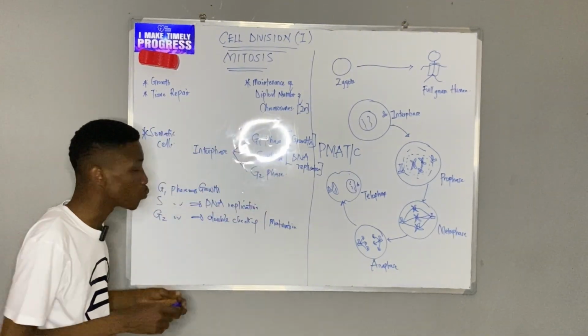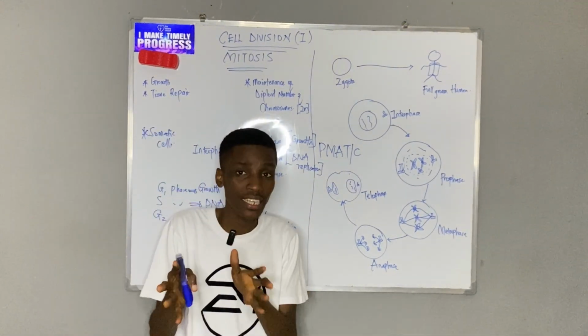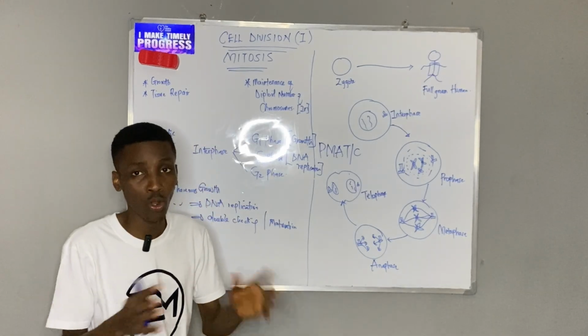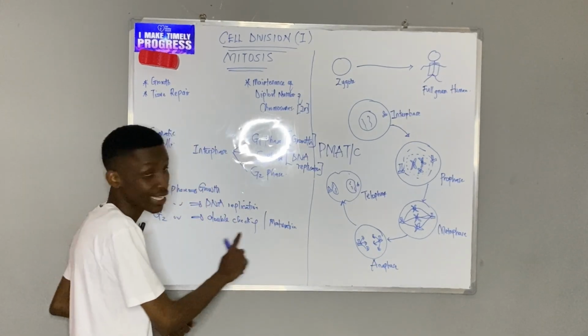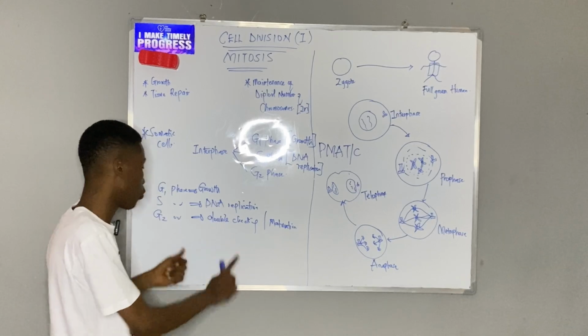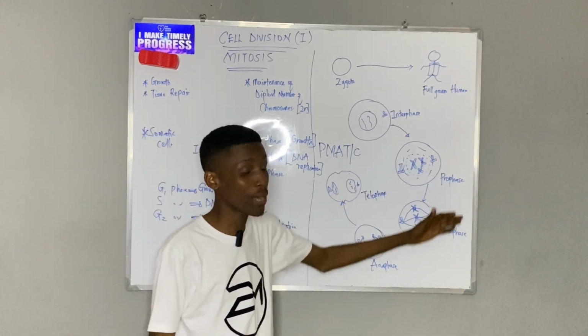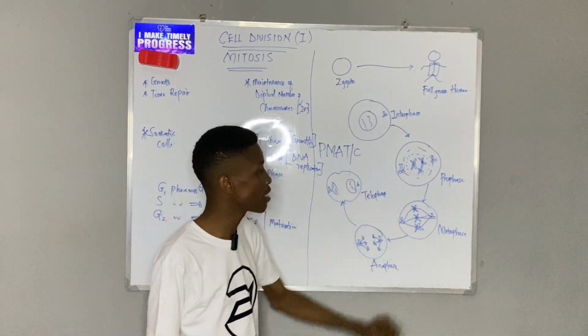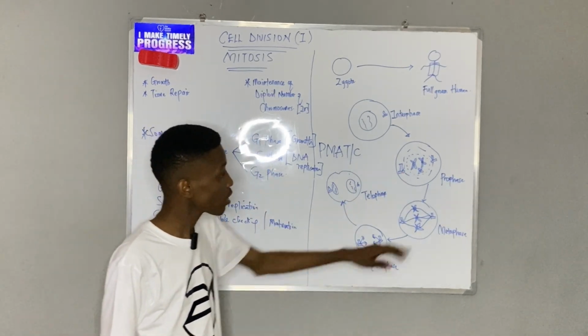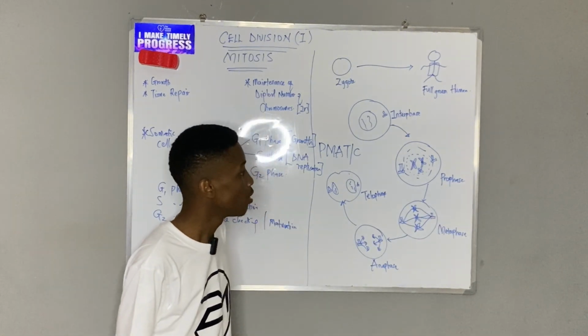Now, in G2, I just check back: was there any mistake? If there was a mistake, that cell should not go on, or I correct the mistake. So you double check. Any mistake in replication is corrected in G2. The cell matures and is ready for the main mitosis. So the first step of mitosis is called prophase. Now, what happens in prophase?